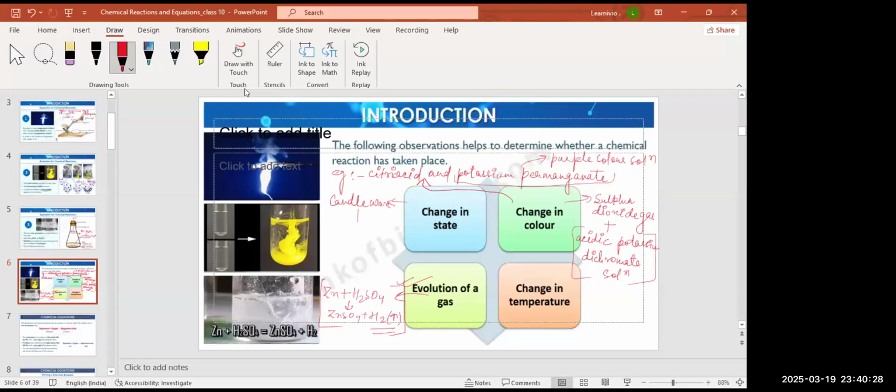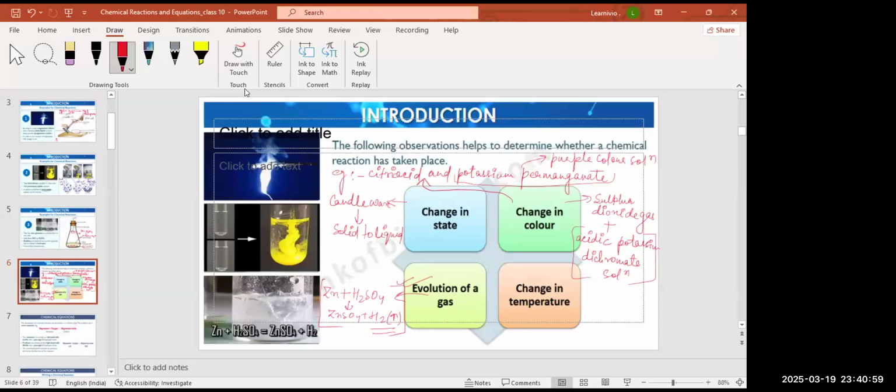It will change its state from solid to liquid first, right? When you apply temperature to candle wax, the solid melts to form liquid. And some parts will form gas also. So it's a change in state.